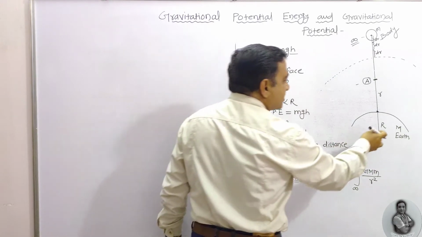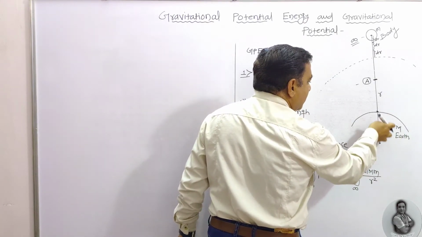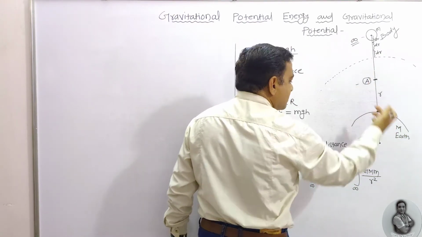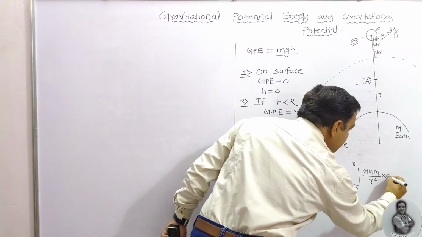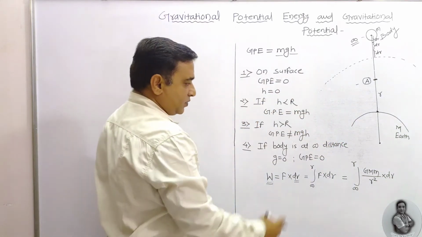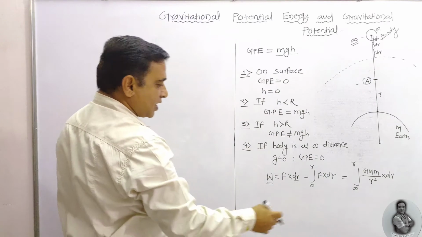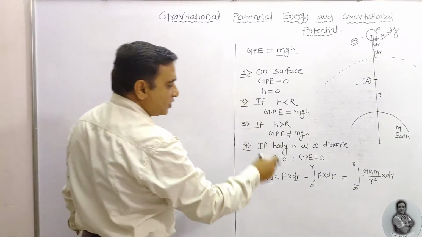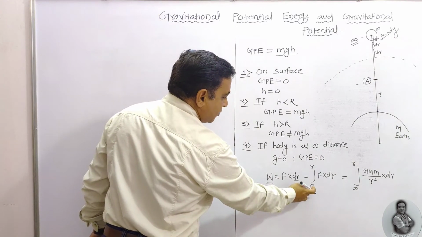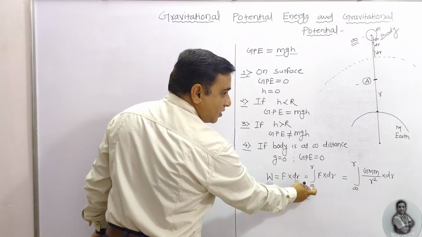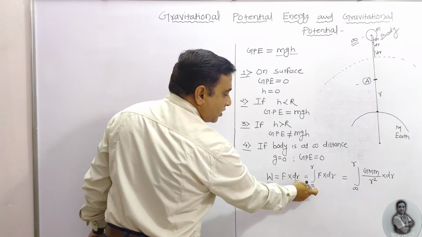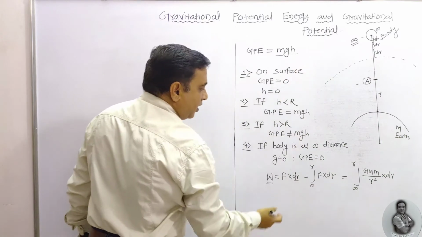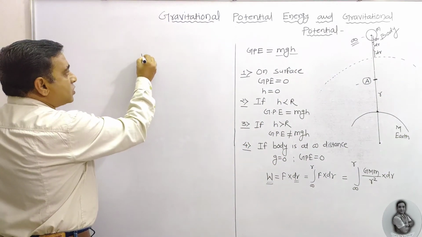If the distance is a capital R, we need to cancel here, and I am going to consider from the center the distance is R. So here it is into dr. Now we are going to write here once again, work done is equal to force into displacement, but within the limit when the external force is applied on the body from infinity to R. That work done we need to calculate.